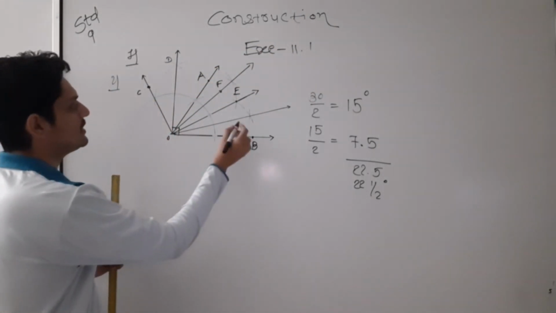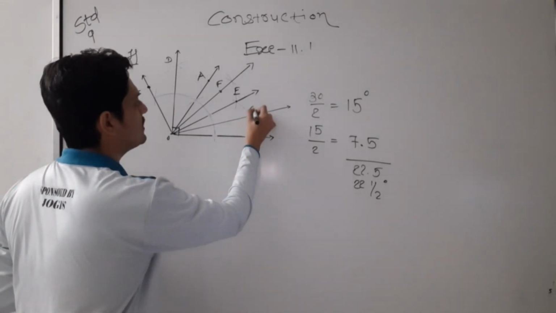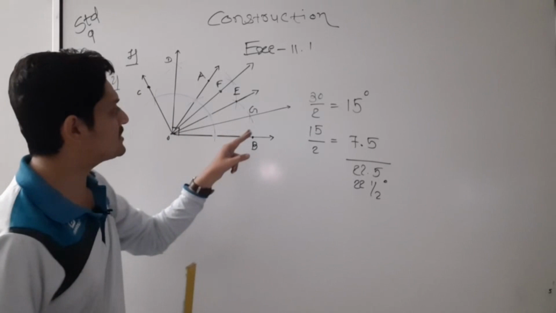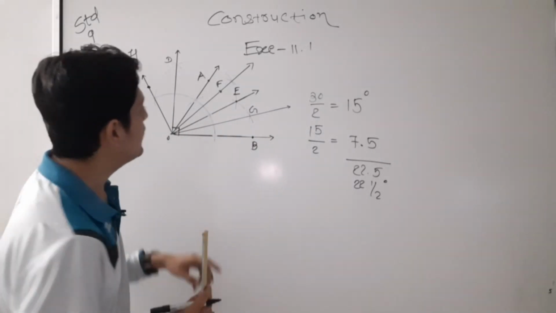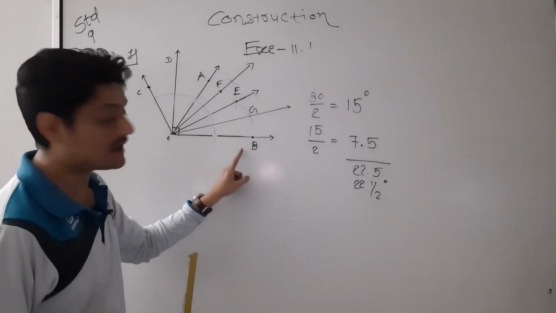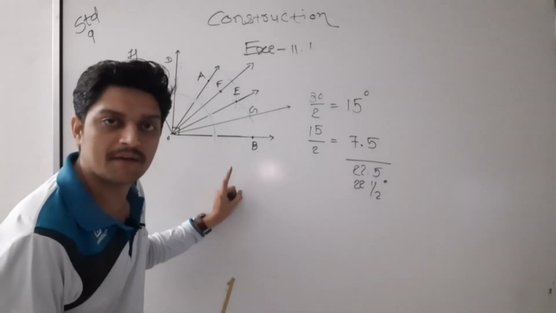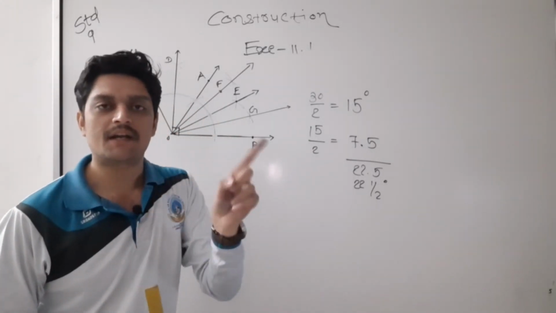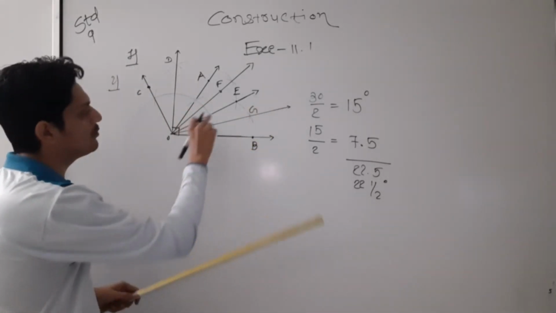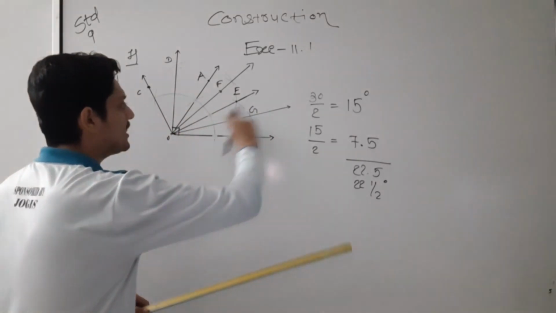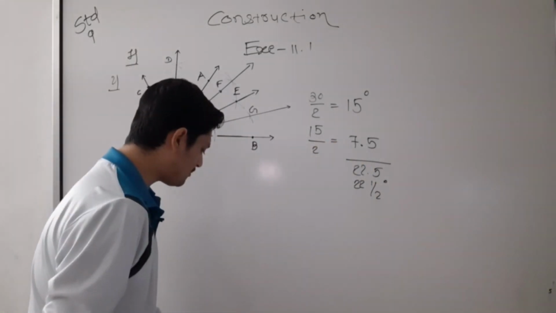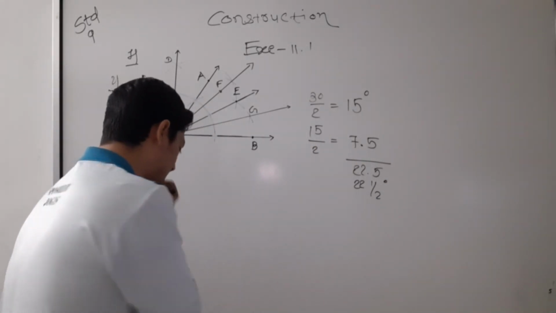So this is nothing but 15 degree EF. Now G, GOB is 15 degree. And now EOB is 30, GOB is 15, then the bisector of 30 and 15, 7.5 you will get. So one more bisector I will find, and that final angle is 22.5. So one more bisector.